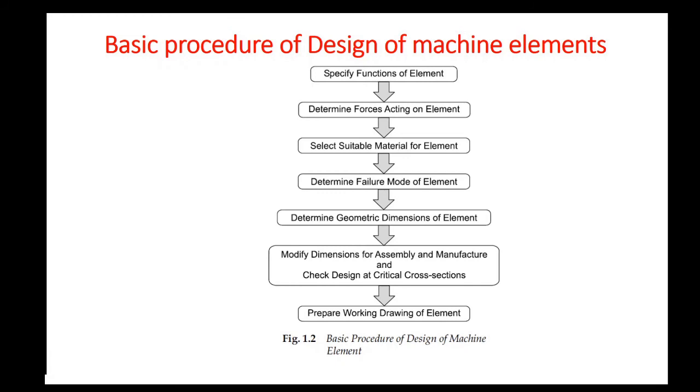Next is selection of a suitable material for the machine element. You have to consider four important factors while selecting a material: the availability of the material, the cost of the material, the mechanical properties, as well as the manufacturing considerations. The material should be cheap or easily available. It should possess sufficient mechanical properties like strength, ductility, toughness, etc. In addition to that, it should be easily machinable, or it can be manufactured easily. All these factors are considered while you select a suitable material.